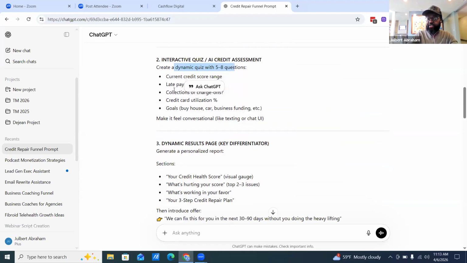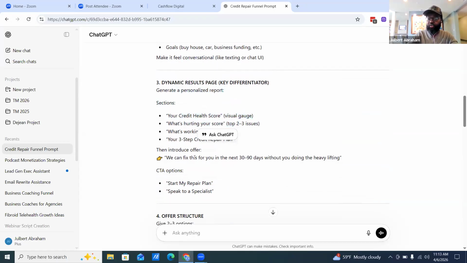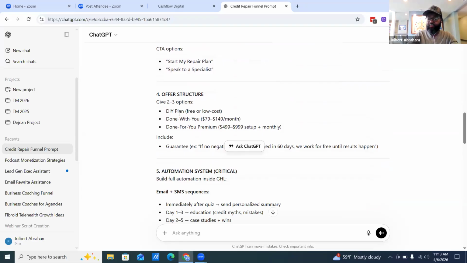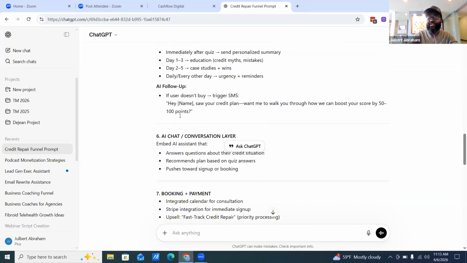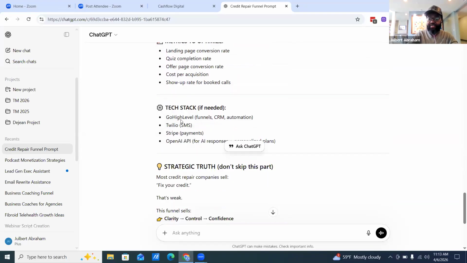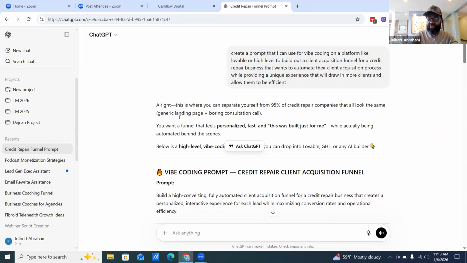So we're going to have a quiz that they can go through that breaks things down. Have different results pages, right? Your credit health, then introduce offers, right? So this really breaks things down for them and we're gonna vibe code this whole thing. That's the crazy part. So with that said, I'm gonna literally take this and copy and paste it on High Level.